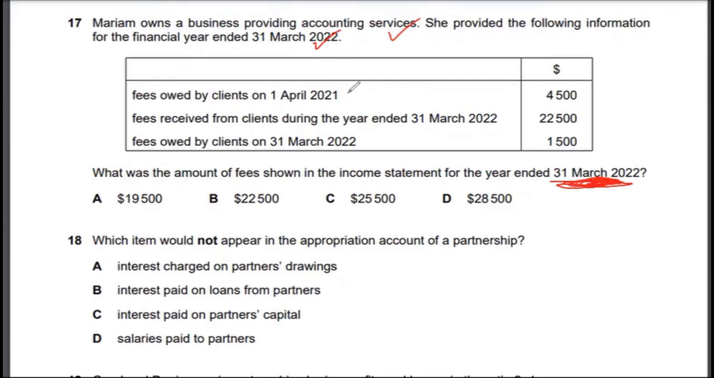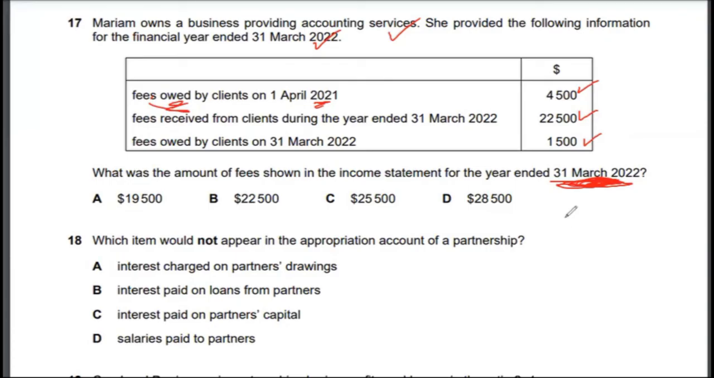Basically, fees owed by clients on 1st April 2021 is 4,500, received during the year 2022 is 22,500, and owed was 1,500. Now some students will say 22,500 was received during the year, and that's how the correct answer should be 22,500, but that's actually incorrect.